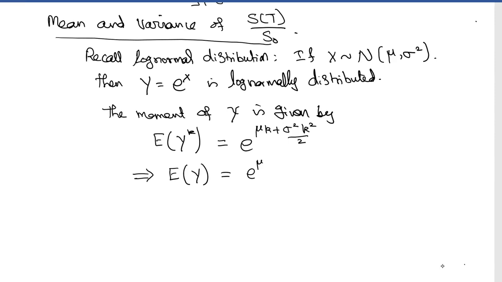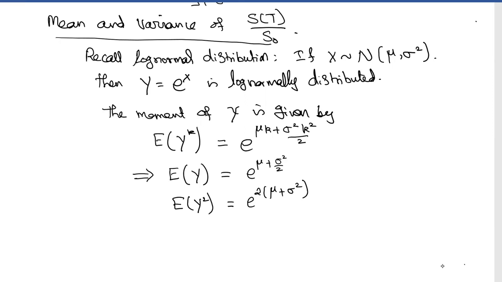This implies that the expectation of Y, that is the mean of Y, can be written as e to the power of mu plus sigma square by 2. And E of Y square therefore can be written as e to the power of 2 into mu plus sigma square. So from there, we can find the variance also.